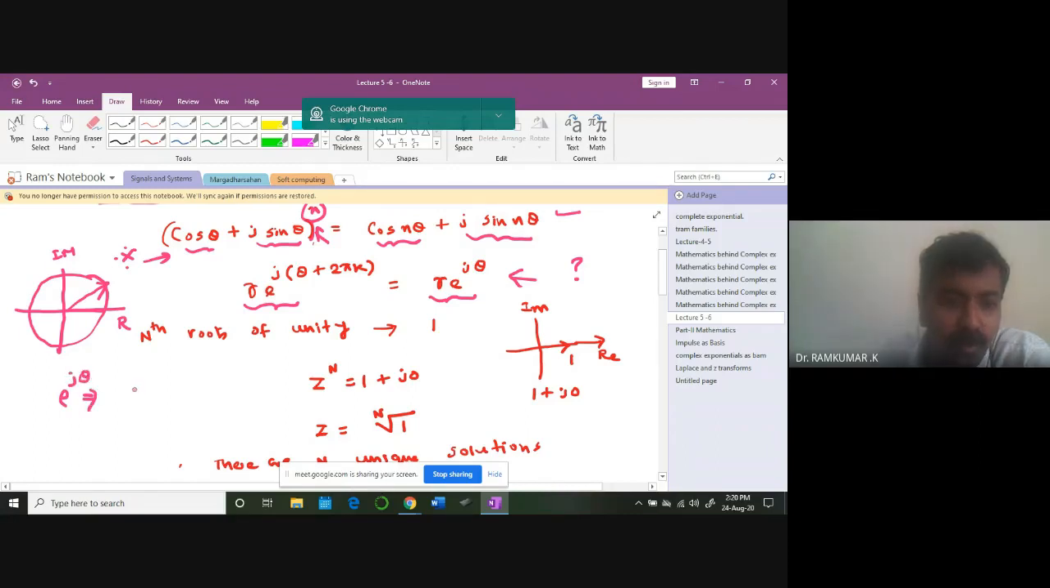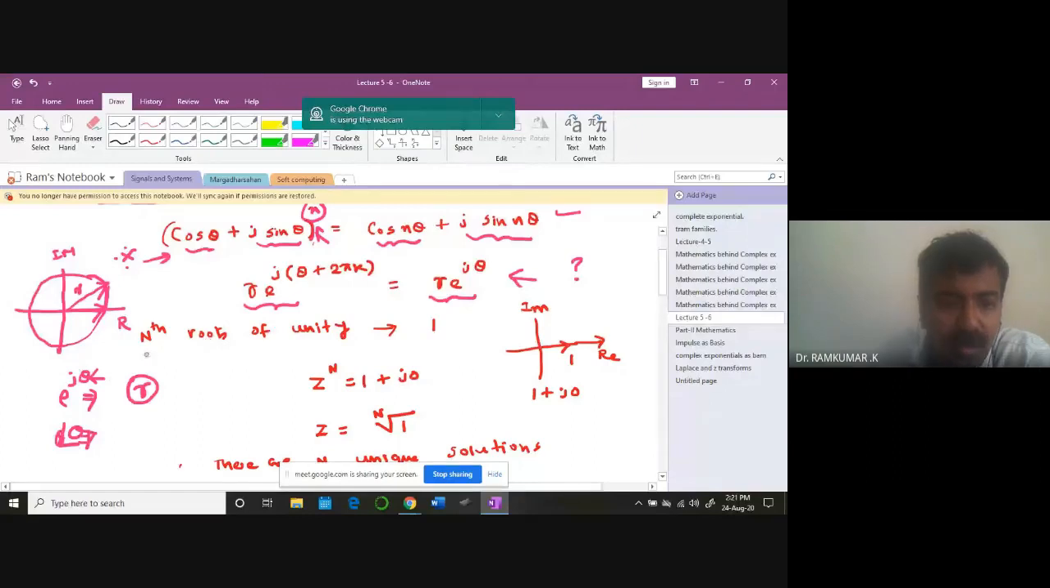What are they? The magnitude part is r. If it is a unit circle, r is equal to 1. And then the angle part is theta. The r can be represented in terms of two components, cos theta and j sin theta. That's what e power j theta is. We know that e power j theta has two components, cos theta plus j sin theta.